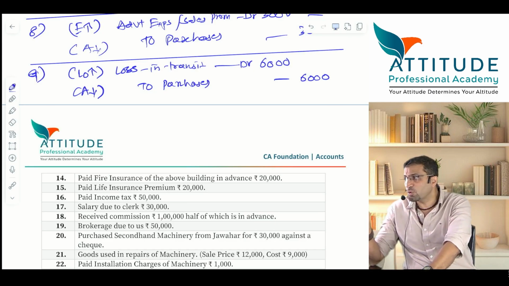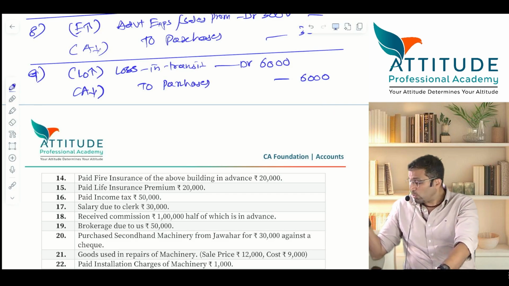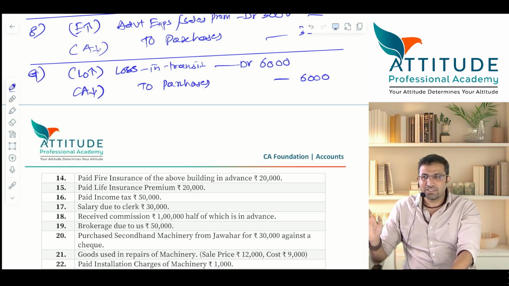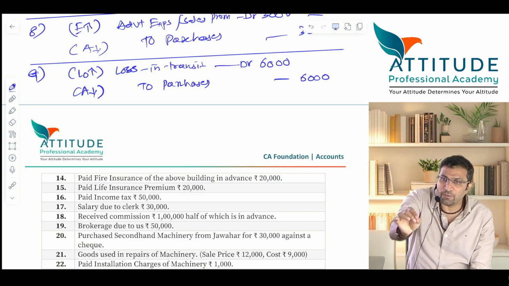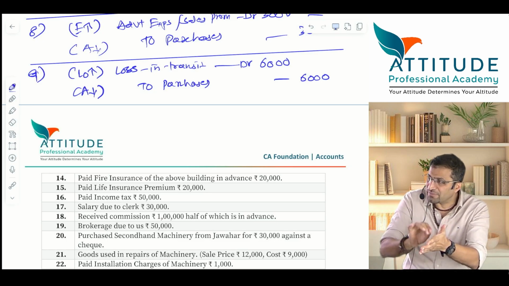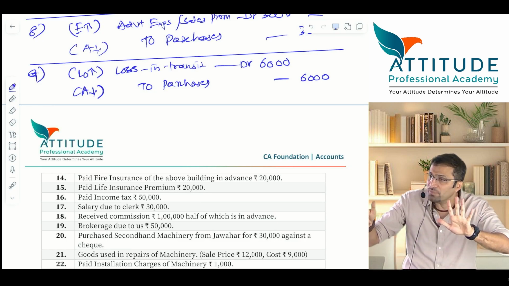Insurance company will not give you more than 6,000. You cannot say, I could have sold it at 8,000, give me 8,000. No. You have taken insurance only on the stock, not on loss of profit. Is that clear? So the insurance company is ready to give you 6,000 rupees. And it gives you a letter saying that we have accepted your claim for how much? 6,000.